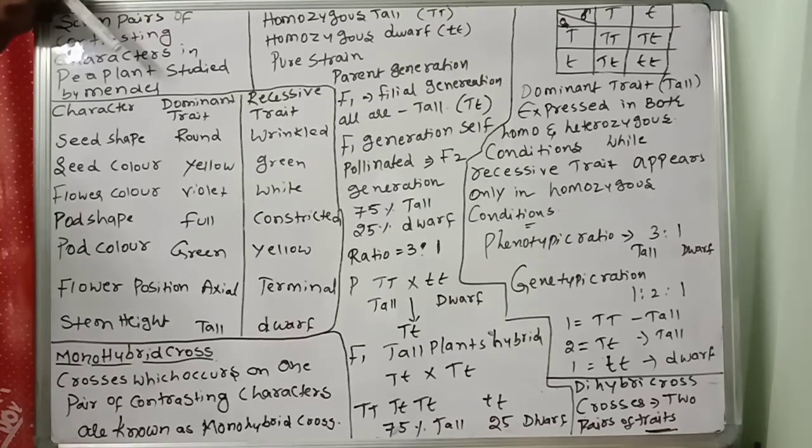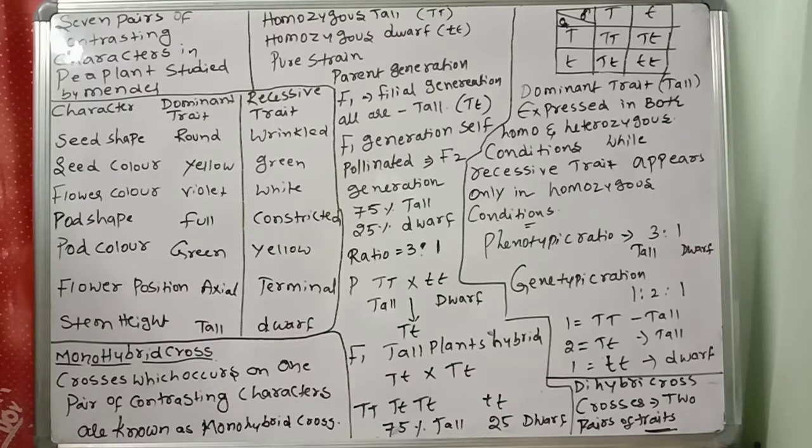Even artificial cross pollination can be done. And the 7 traits selected by Mendel were readily available in all pea plants. 7 characters, 7 pairs, were readily available in all pea plants. They can be raised, maintained and handled conveniently.